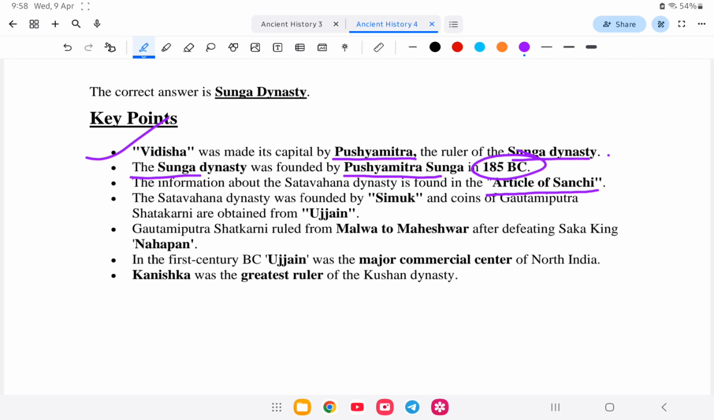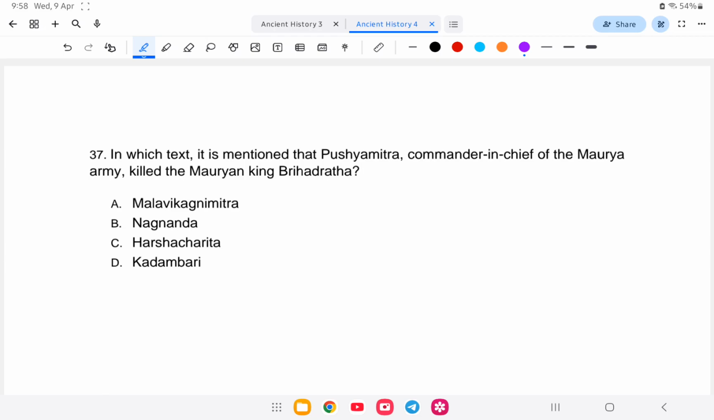So next question. In which text is it mentioned that Pushyamitra, the commander-in-chief of the Mauryan Empire, killed the Mauryan king Brihadratha? I can explain that Brihadratha was killed by Pushyamitra Sunga, and this historical context is given in a book. Is it Malavikagnimitram, Nagananda, Harsha Charita, or Kadambari? So the answer is what? Option number C, that is Harsha Charita. Next question.